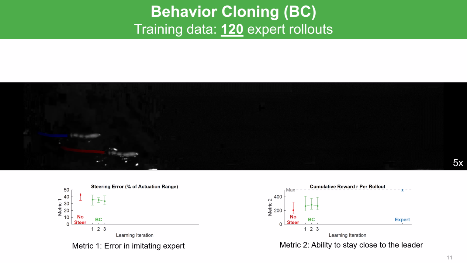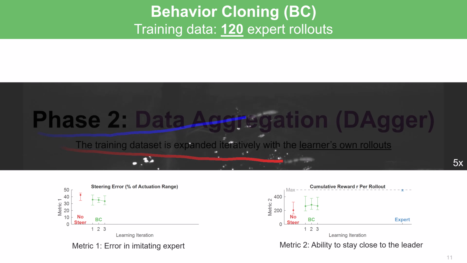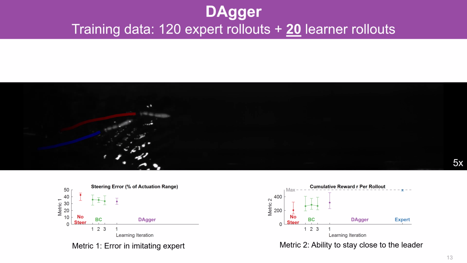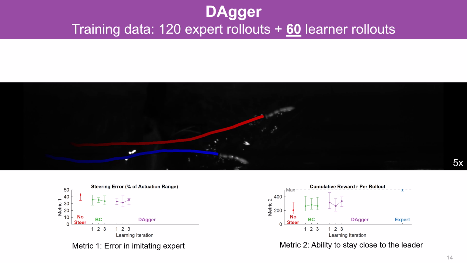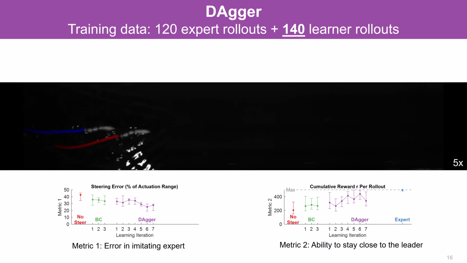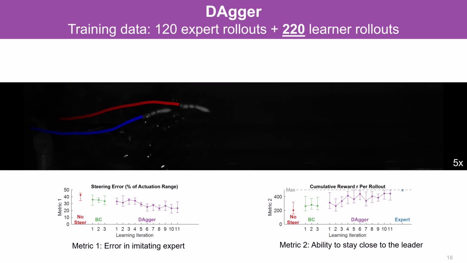Even with increasing number of rollouts, you can see that the follower is still not able to track the leader. Therefore, we started expanding the dataset iteratively by adding the learner's own rollouts to it. We can observe that the follower is increasingly getting better at tracking the leader.